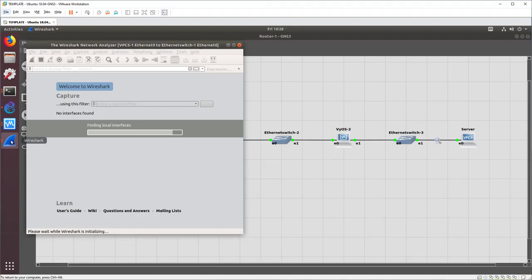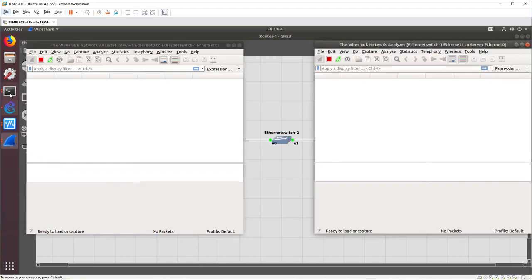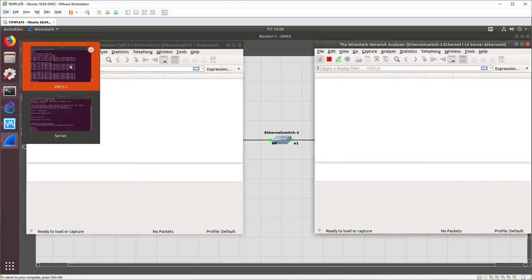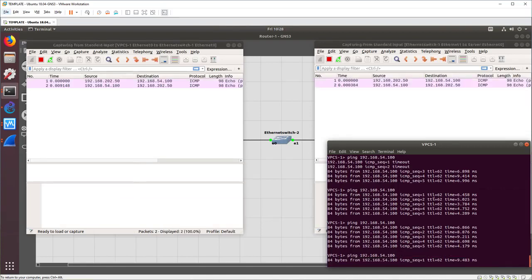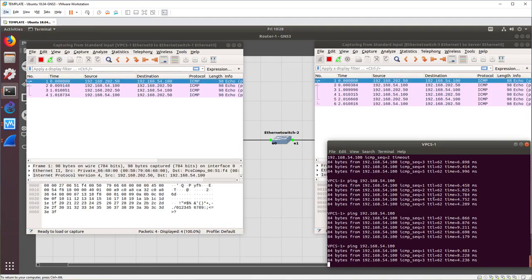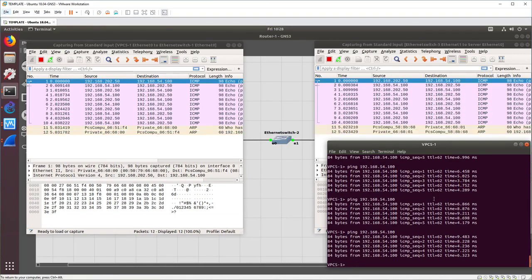Magically, we decided to start 2 Wiresharks this time instead of last time when we didn't. No one can answer. It's magic. Okay, so there we go. Now we've got everything set up, and we'll do the ping. There we go. We can see end-to-end communication. We're seeing echo requests and echo replies on both ends. That means both routers are routing in both directions.